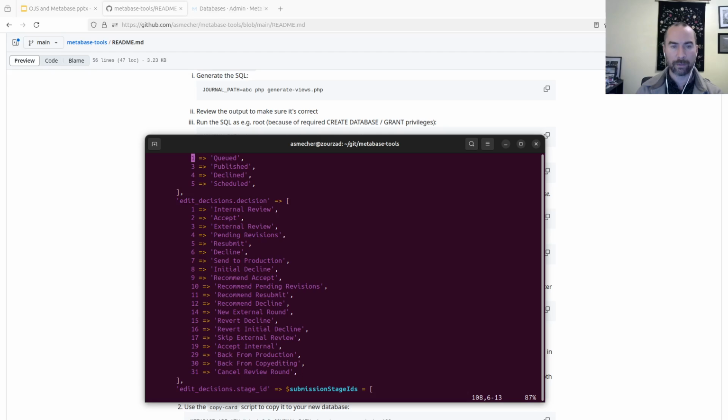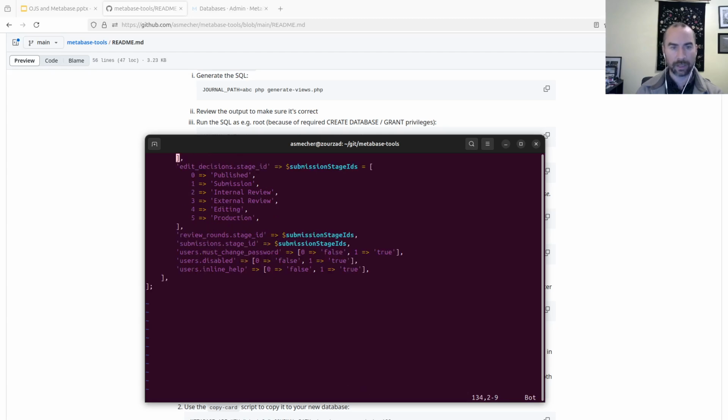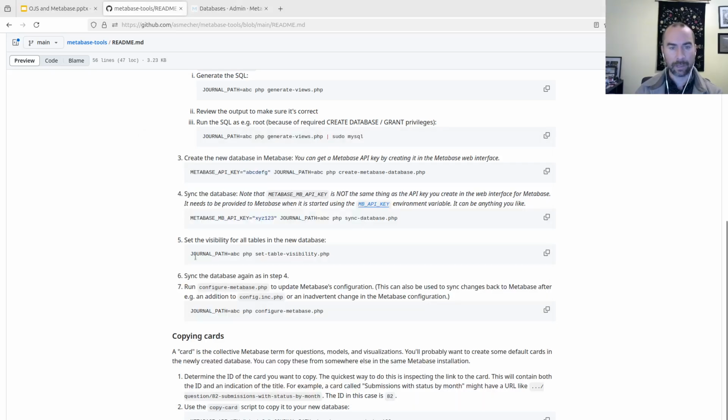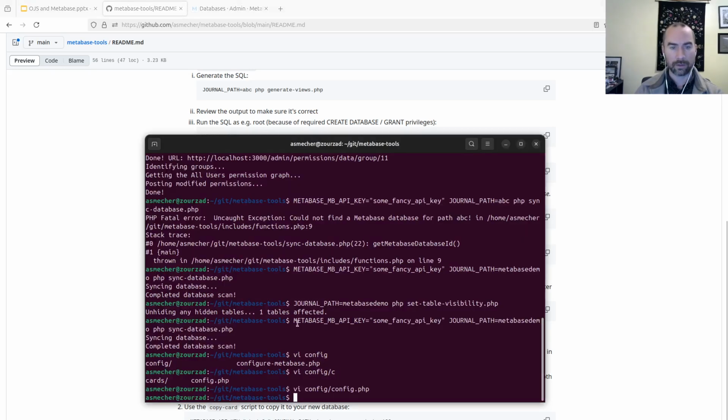And this is useful because the views don't tend to expose things like foreign key relationships that would usually be extracted by Metabase automatically, but also because OJS 3 doesn't have foreign keys, and so it's necessary for that to be configured somewhere. So this takes care of doing all that stuff. Again, these tools hide the complexity, but just to give you a sense of what's happening. So now I'll run that.